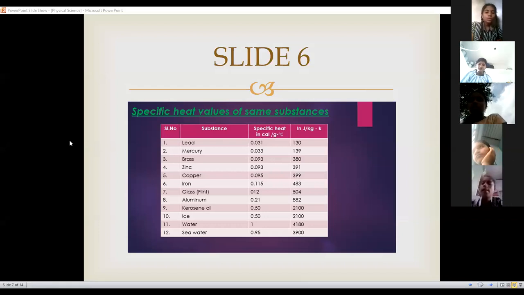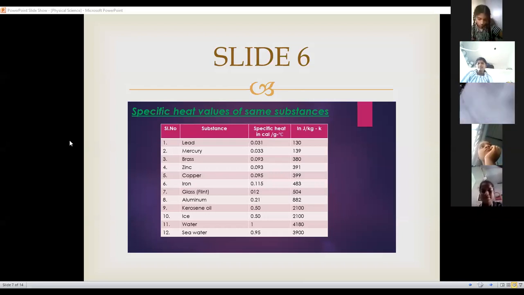And we also know, from activity 5, that the rise of temperature depends on the nature of the substance. So from these two concepts, when the specific heat is high, the rate of rise or fall in the temperature is low.